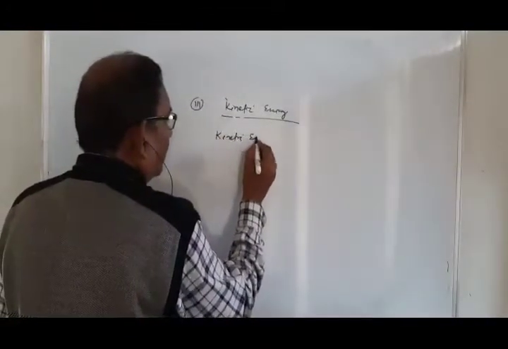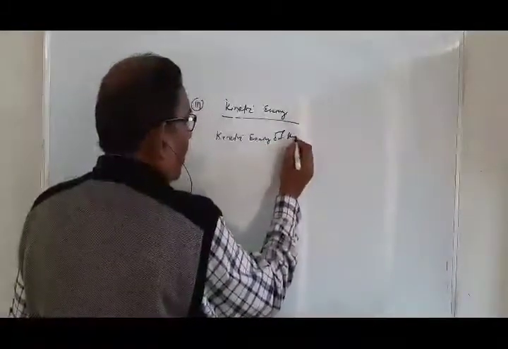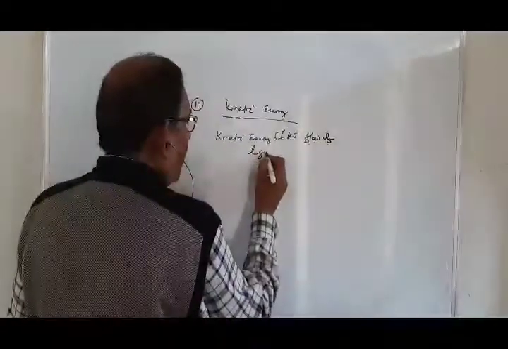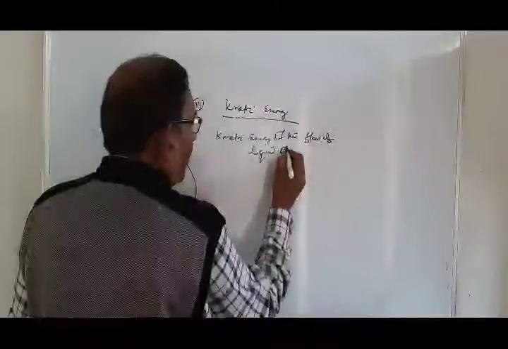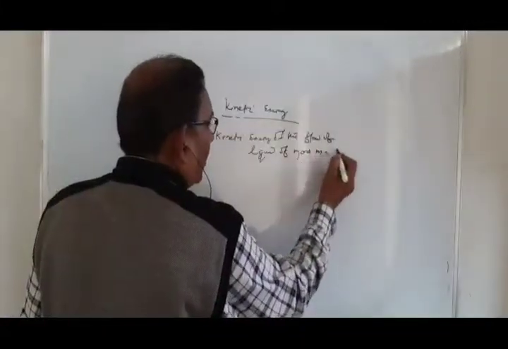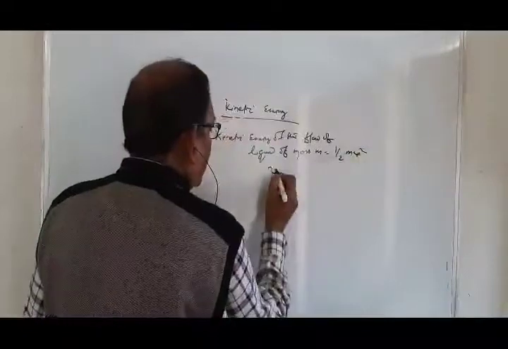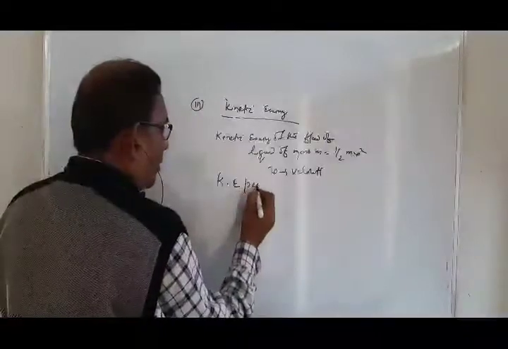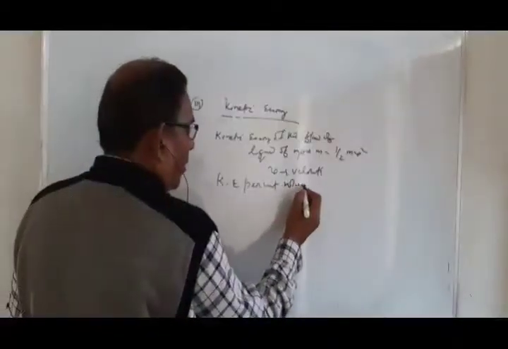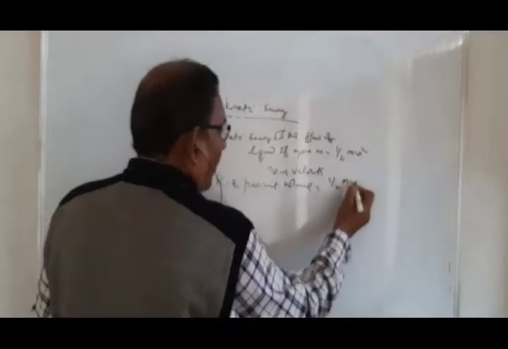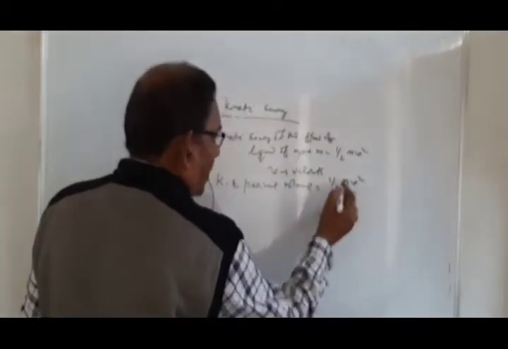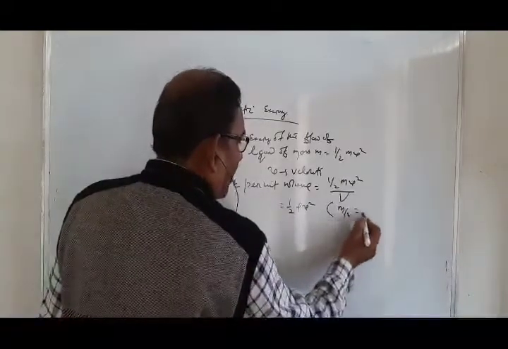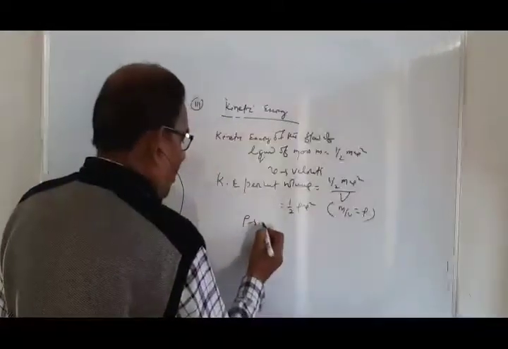Kinetic energy of the flow of liquid of mass m will be half mv square, where v is the velocity. So kinetic energy per unit volume is half mv square by capital V. Here m by V is the density of the liquid, rho.